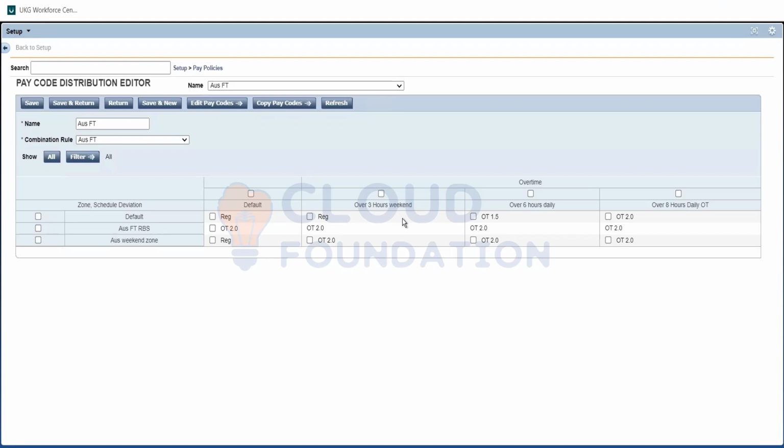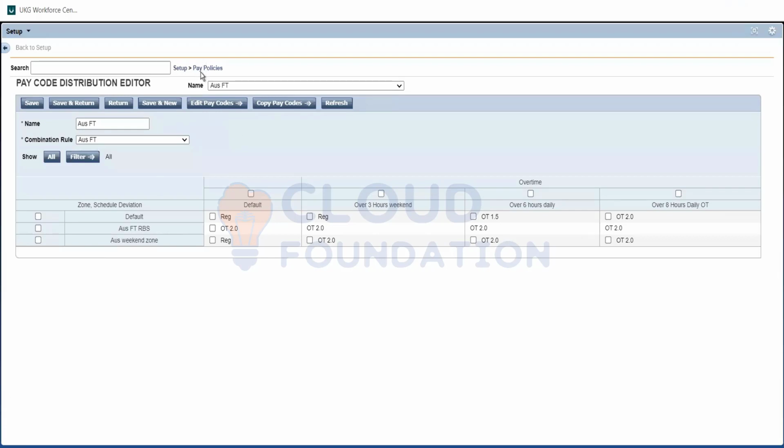The reason why I'm saying schedule deviation will not have much significance is, say I am having an 8-hour shift. Here itself, I have defined if I work more than 8, how I should be paid. We are already giving a special payment for that. So creating a schedule deviation will not be of much significance. Okay, so that's about schedule deviation.